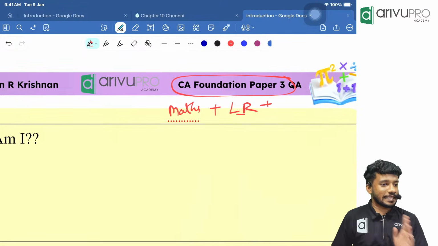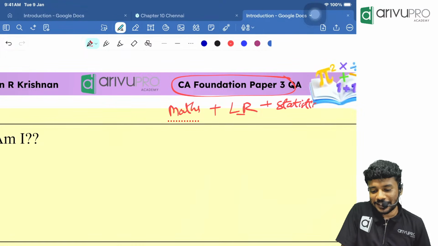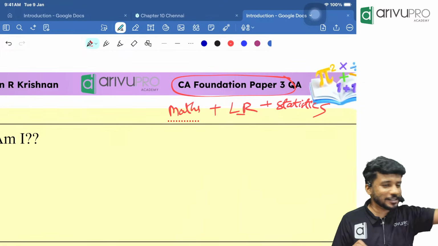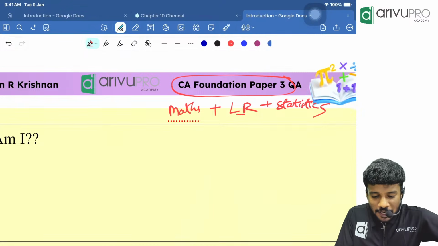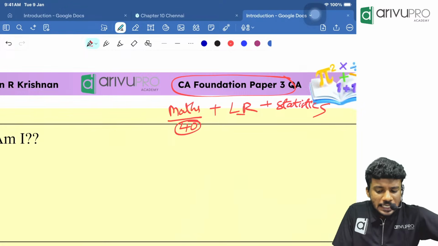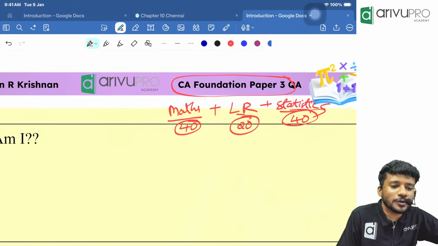Now, then we have statistics, because we are just doing the introduction. That's the reason. Okay. So 3 parts are there: maths, logical reasoning and statistics. Then maths will have around 40 marks, LR will have around 20 marks and statistics will have around 40 marks. I think everyone is aware about this also.